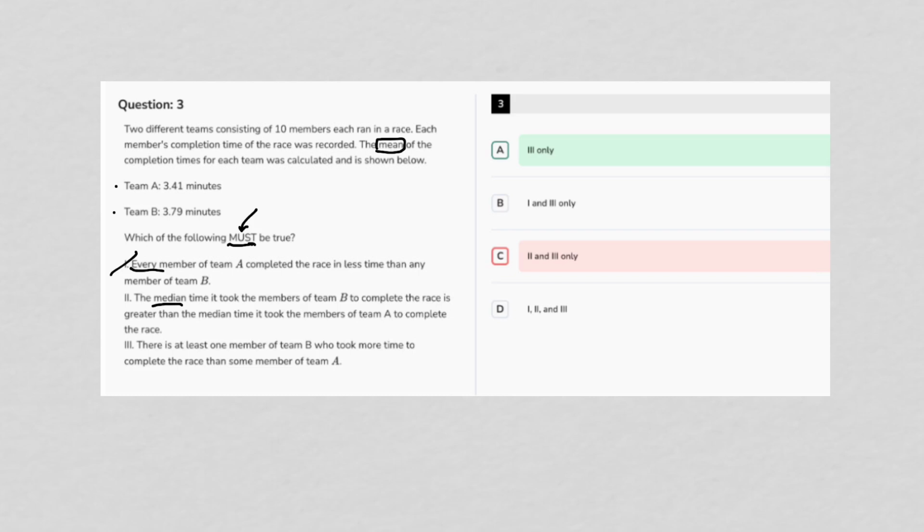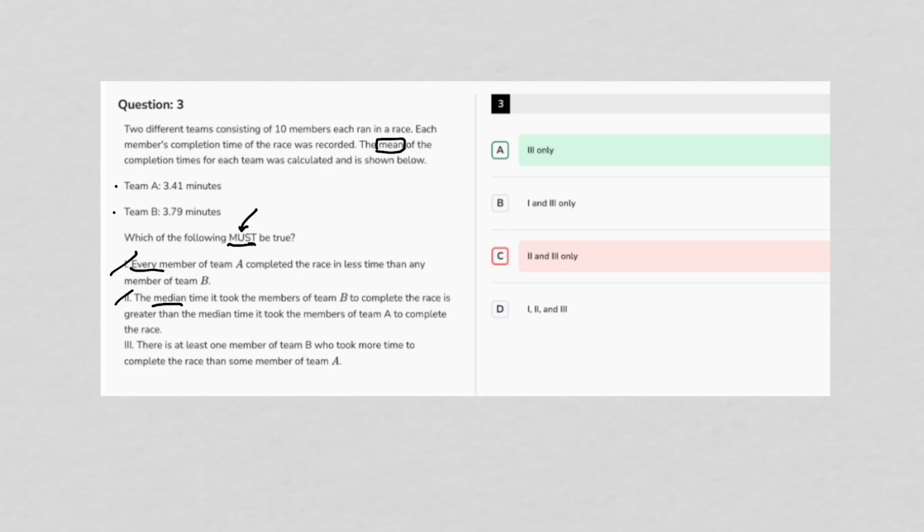So to say that the median for team B is greater than the median for team A, and to say that that must be true, again, that has nothing to do with the average, right? The median value has absolutely nothing to do with the average value from the 10 members. So again, that's why I would say that 2 also cannot be correct.